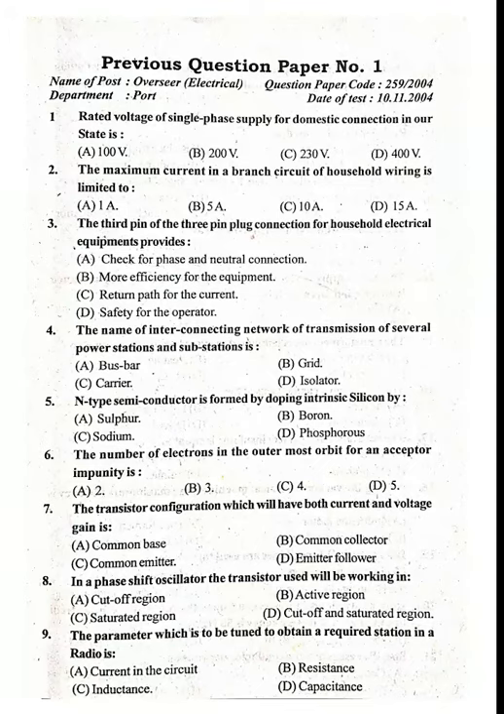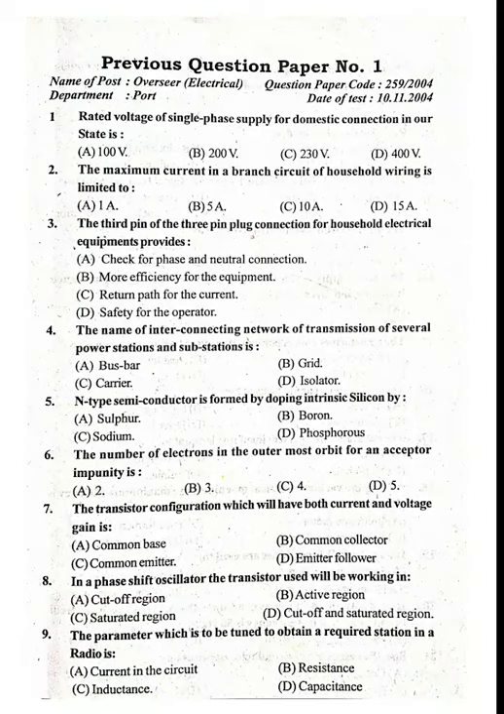Today we are discussing a question paper, an electrical question paper for overseer. Okay, let's move on. Rated voltage of single phase supply for domestic connection in our state is option C, 230 volt. This is the question from Kerala. So Kerala single phase supply for domestic connection is 230 volt.